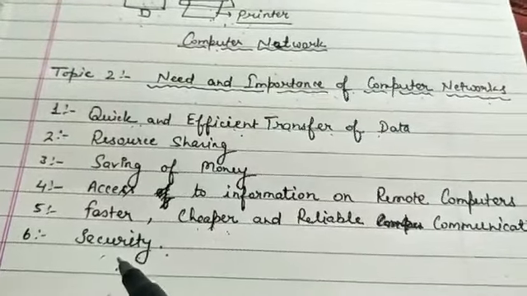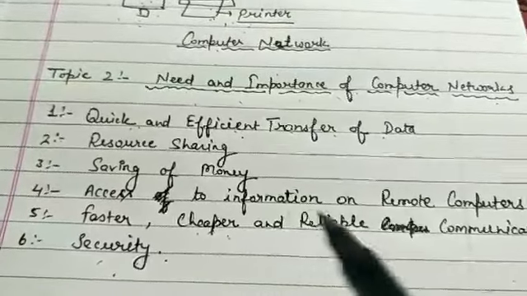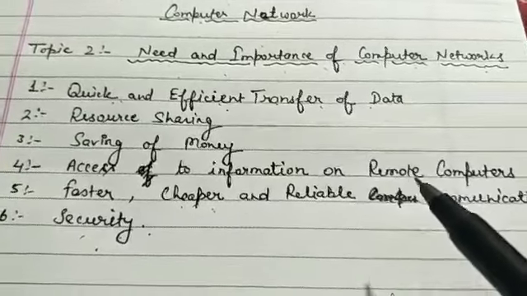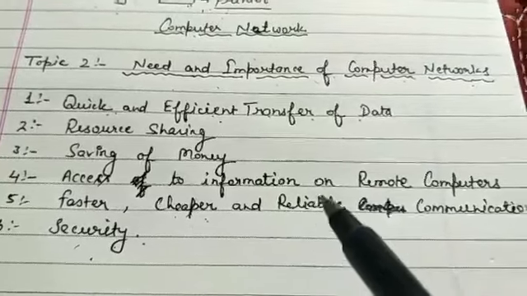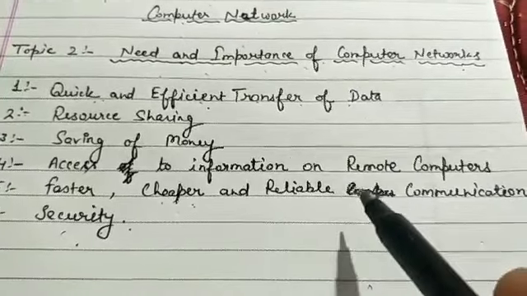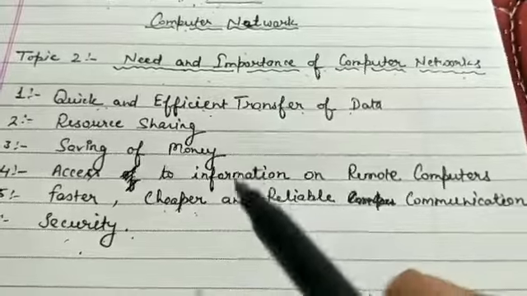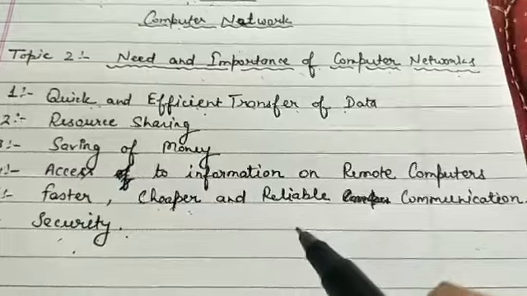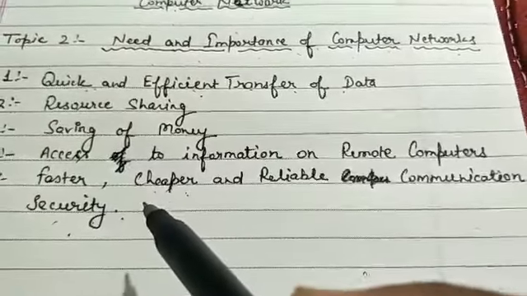And the last point is security. That means your computer network has a password, so you can protect your network through the password. Only a few persons who know the password of your network can access the files and data through your network. Only an authorized person who has the password of that network can access the computer network.